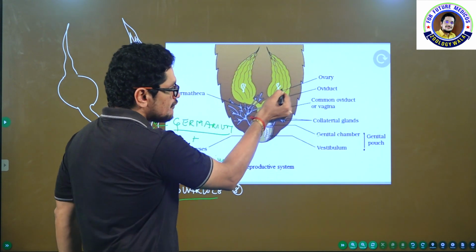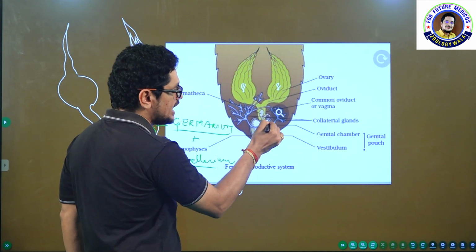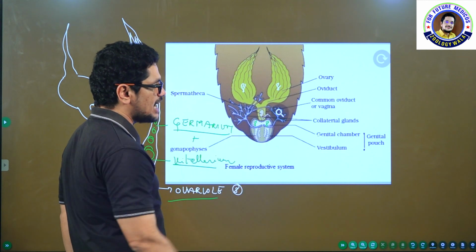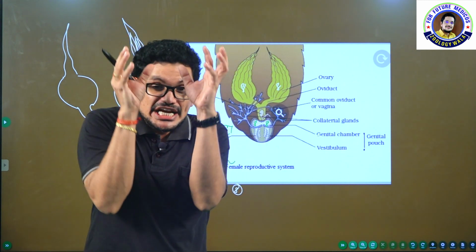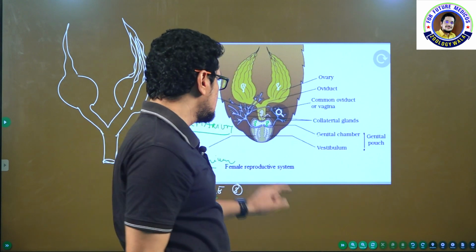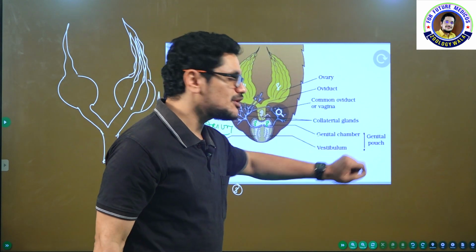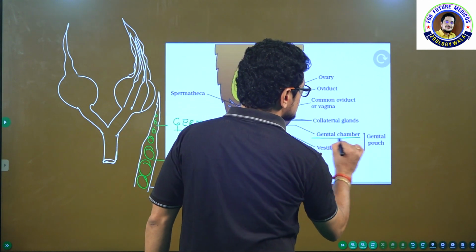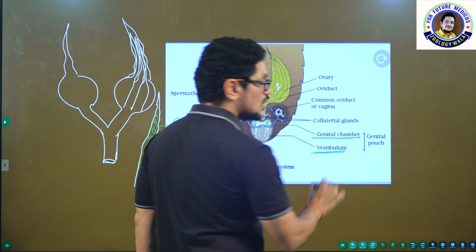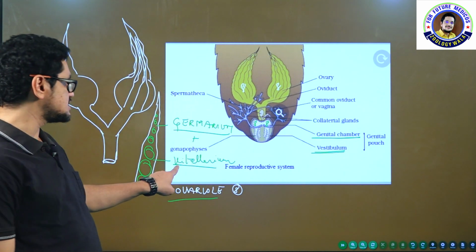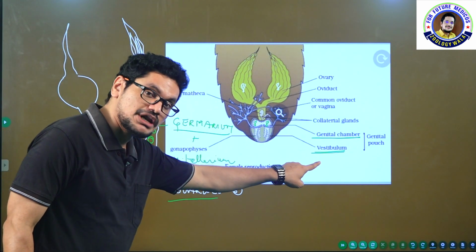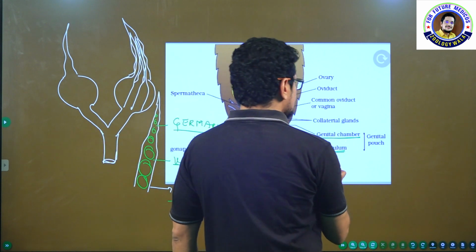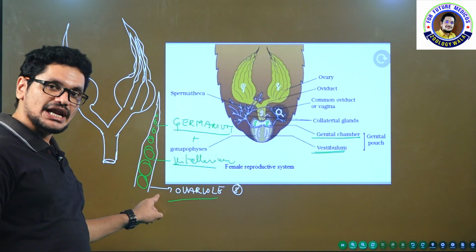I mean to say, from here there is a possibility of having 8 eggs. Here there is a possibility of having 8 eggs. Total 16 eggs may be released into this genital pouch. Anterior part of this genital pouch is called genital chamber. Posterior part is called vestibulum. My dear friends, this is vitellarium. This is vestibulum, don't confuse. This is germarium, this is vitellarium.